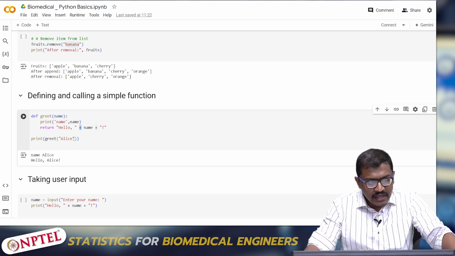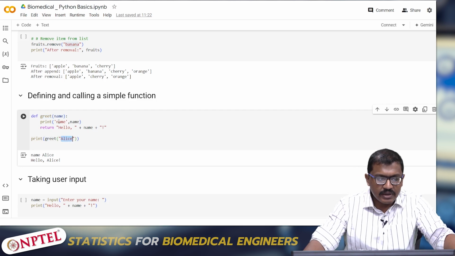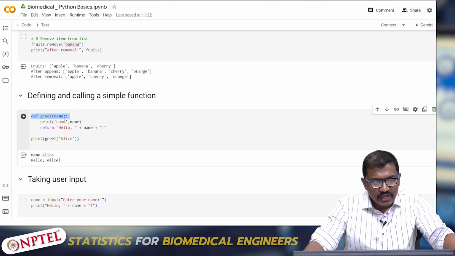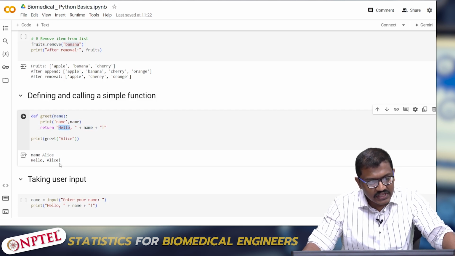So here I have printed greet of Alice. So here Alice becomes the name actually. So it will go inside the function, and it will first print the name Alice, and then it will return hello Alice and then an exclamation mark. So see the result actually.